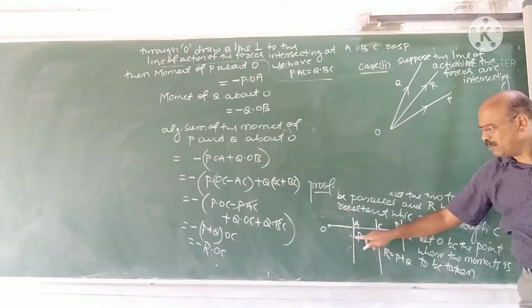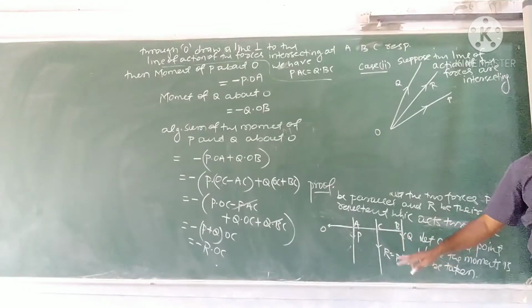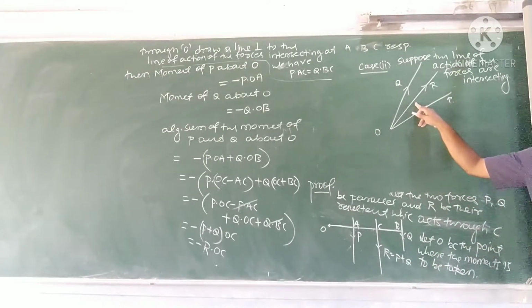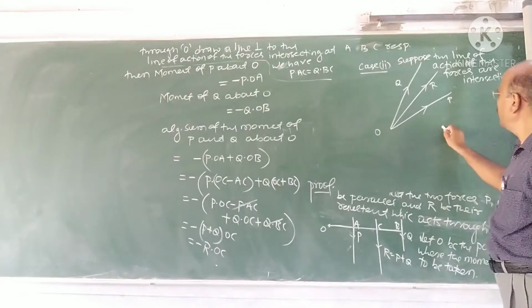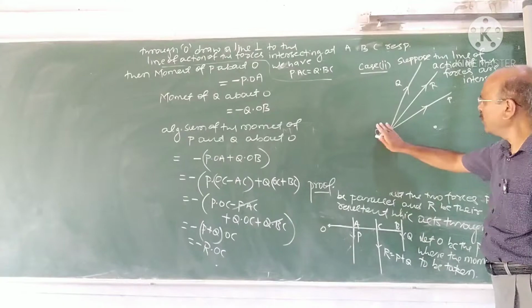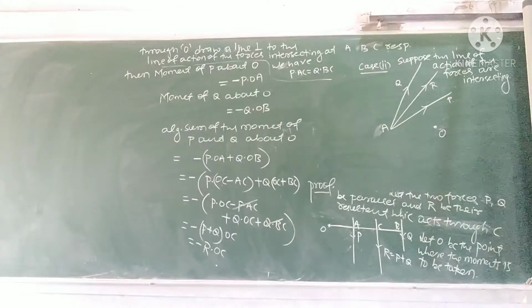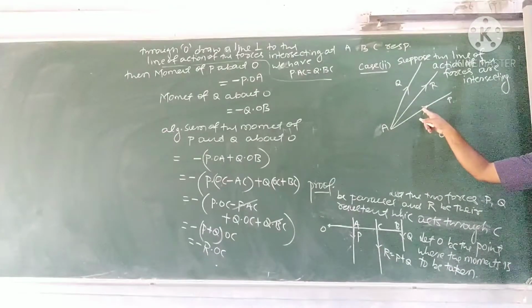In the case of parallel forces, we can easily write that the resultant of P and Q is R, which is P plus Q. But here we have to apply the formula. Now I have simply taken R as the resultant of P and Q. Suppose O is the point where the moment is to be taken. Let us take this as A and this as O. O is the point where the moment is to be taken, and it lies in the plane of these three forces.